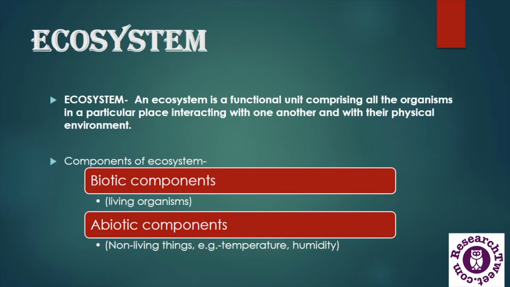The ecosystem is made up of two components, which are biotic components and abiotic components respectively. The biotic components comprise living organisms, which are plants and animals, and the abiotic components are non-living things or physical factors, such as temperature and humidity, which affect the living organisms of the biotic ecosystem.